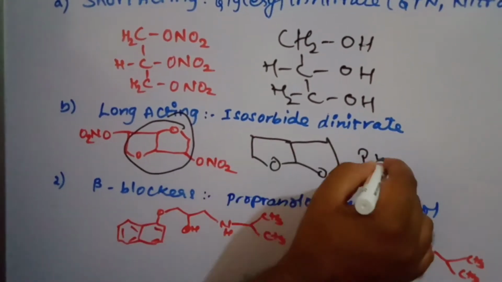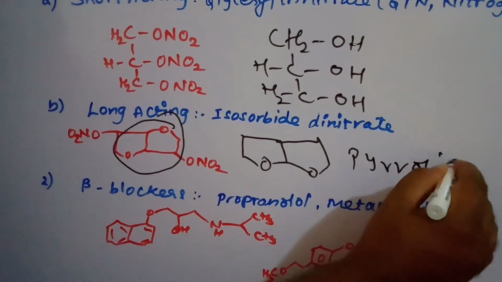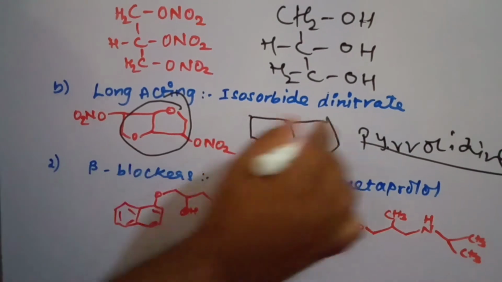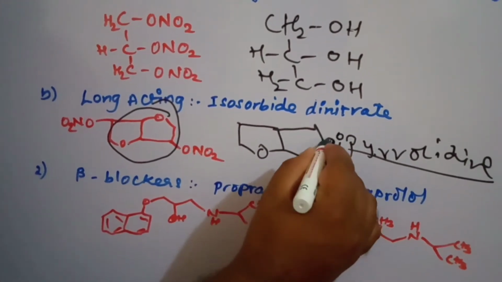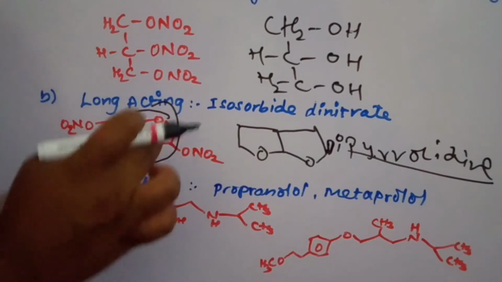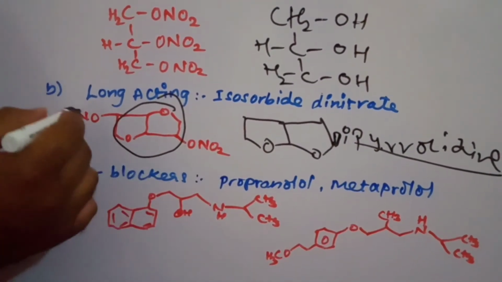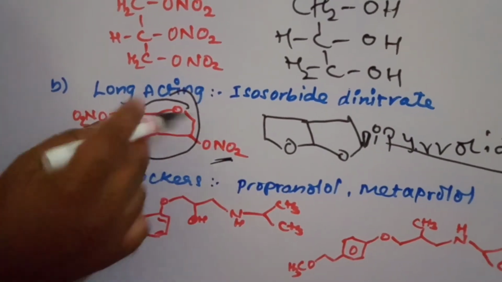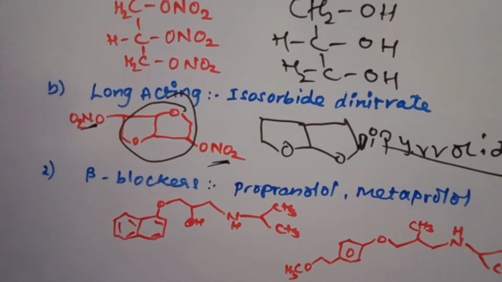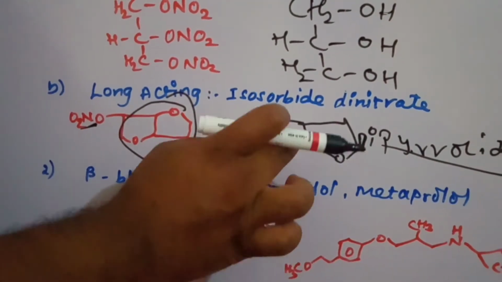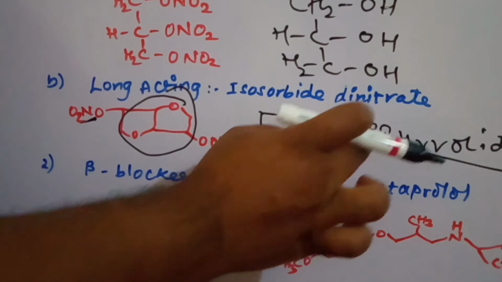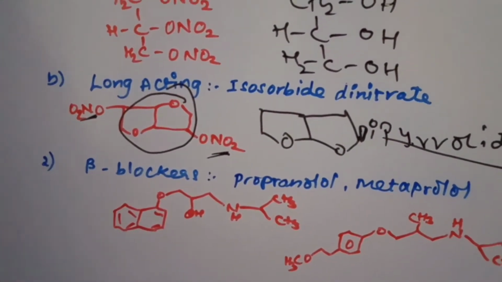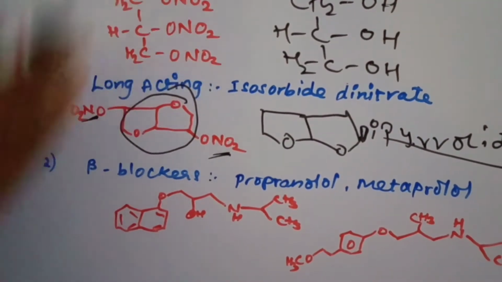A 5-membered ring containing oxygen, in its unsaturated form, we would call a furan, but in the saturated form we call it a pyrrolidine-like ring. So to remember the isosorbide structure, you can think of it as a di-ring system, two such rings. Instead of OH, the H is replaced with the nitro group, so dinitrate. Isosorbide can be remembered by the heterocyclic ring structure, a 5-membered ring containing oxygen, in saturated form. So this is in the long acting nitrates.